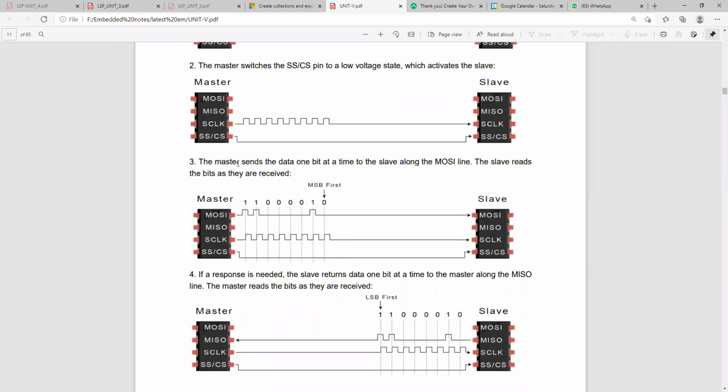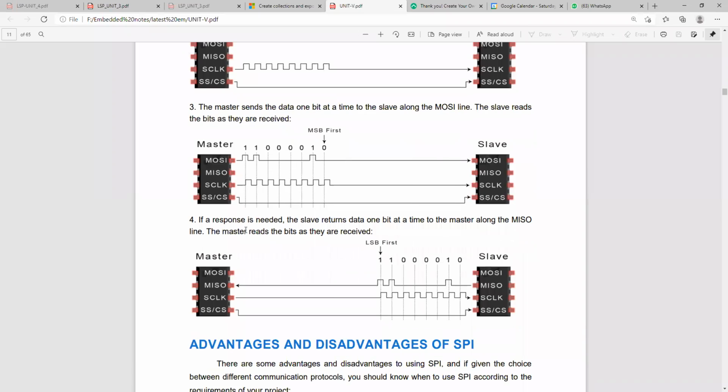When the slave is activated, the master sends the data one bit at a time to the slave along the MOSI line. The slave reads the bits as they are received. Only when the slave select and chip select are low will the master send the information to the slave on MOSI. MOSI means master output, slave input. The master is sending the data bit by bit.